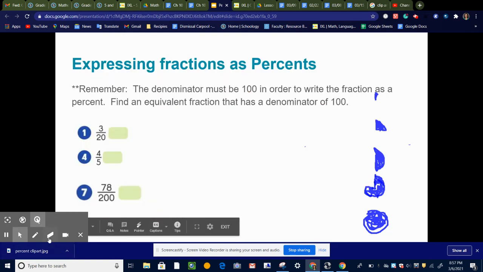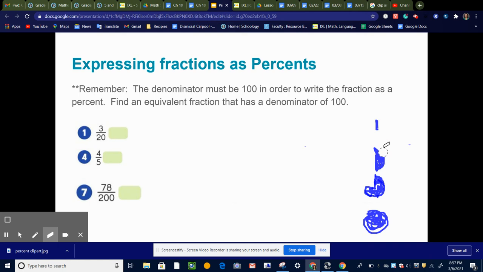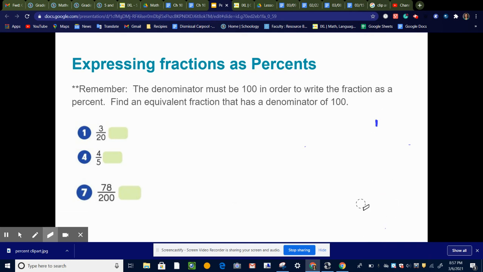Okay, a few more examples that you're going to see in your classwork. We just got to think a little bit. There's an extra step involved, but it's the same thing that we've already been talking about. So here we're given fractions that don't have 100 in the denominator.